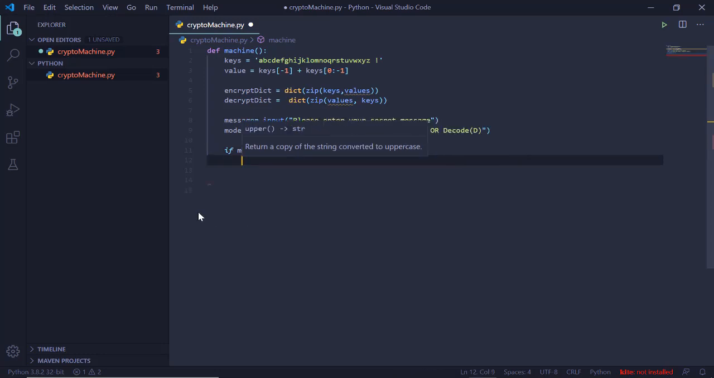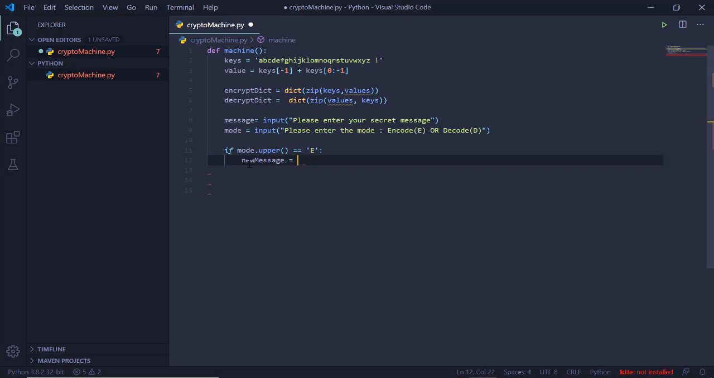So the next thing is to write the logic. Okay, so first let's have a variable, let's say new message, and in this variable we will run a dictionary comprehension, and we will create our ciphertext.